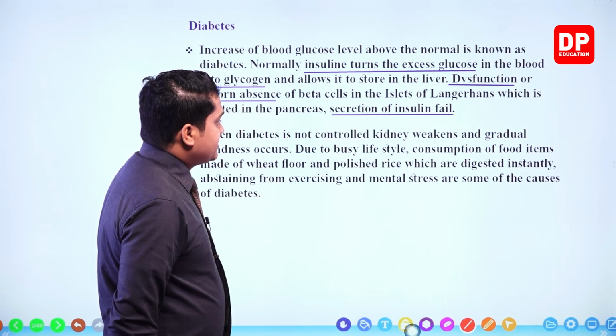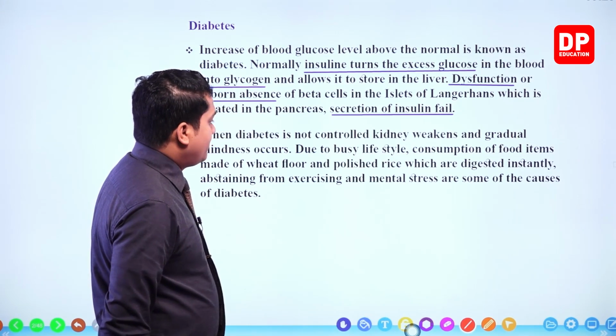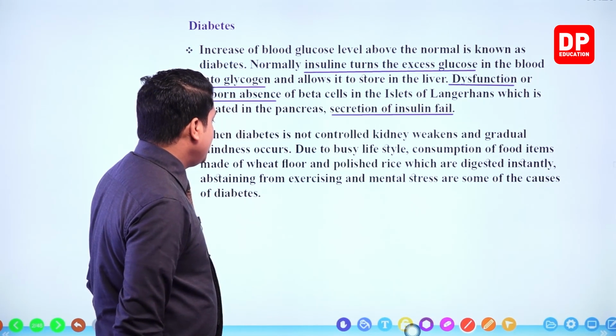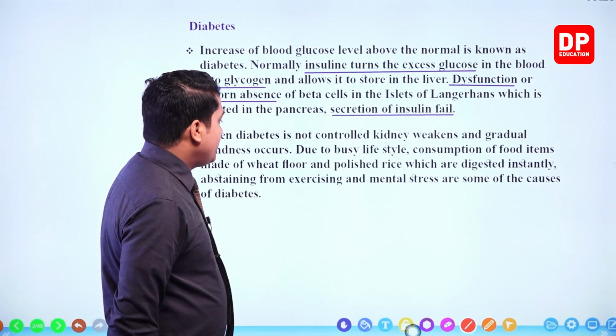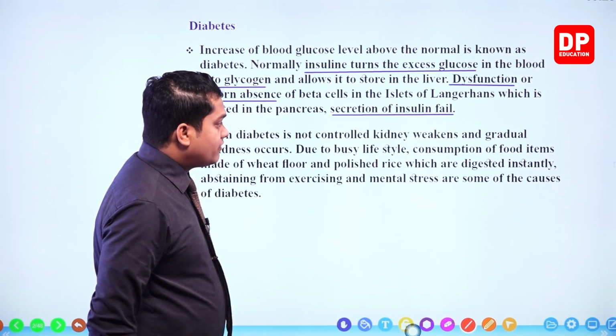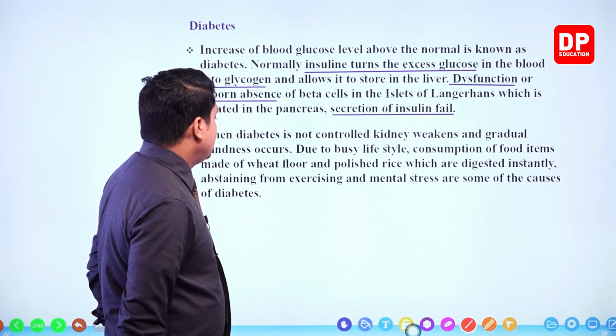Due to busy lifestyle, consumption of food items made of wheat flour and polished rice, which are digested instantly, abstaining from exercising, and mental stress are some of the causes of diabetes.